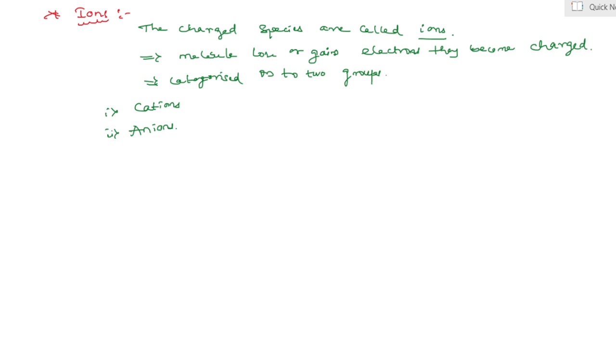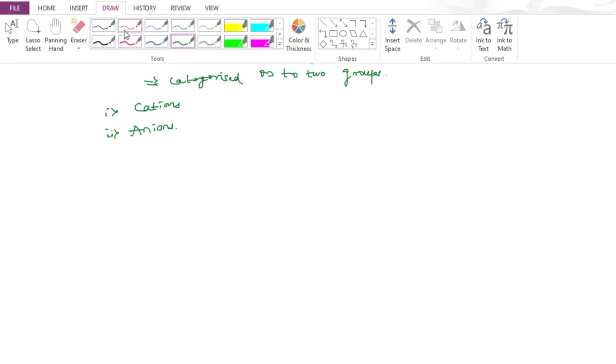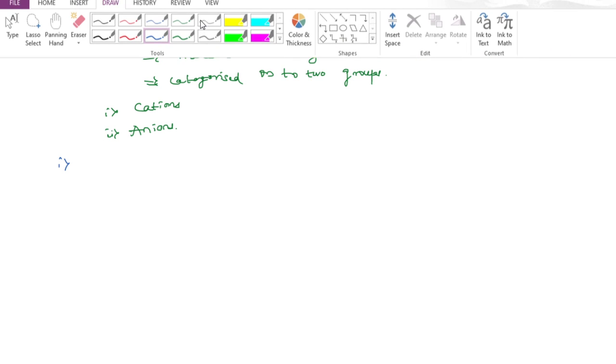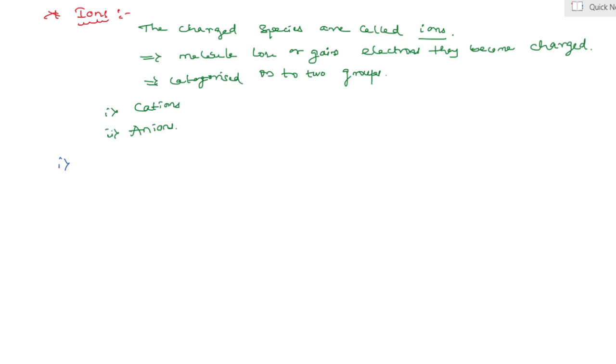Cations and anions. Let us see the first one, cation. Second one, anion.